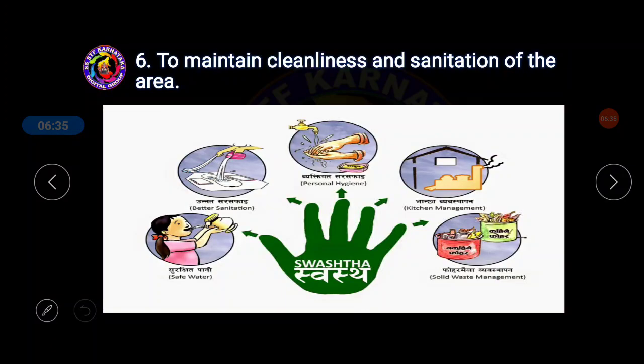Next, another important function expected of local self-government is to maintain cleanliness, that is, sanitization of the areas. So sanitization, cleaning, sweeping the garbage, maintaining cleanliness on both sides of the road and all. These important works are also done by local self-government.